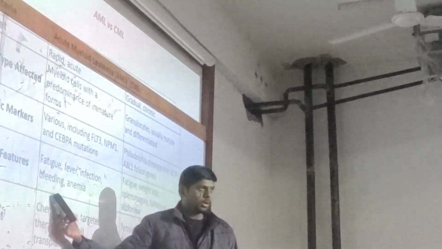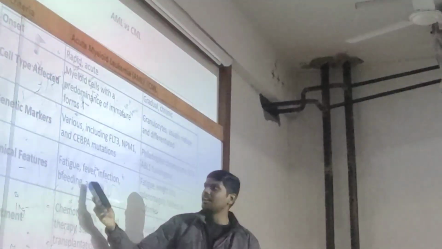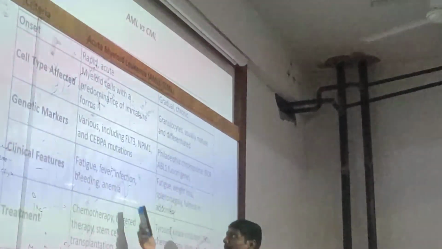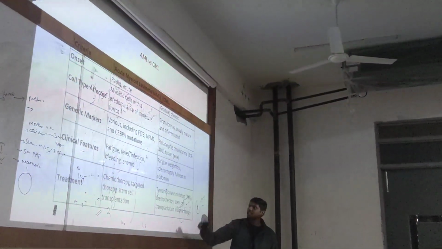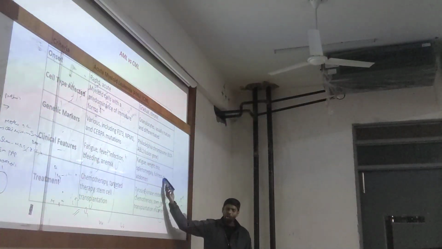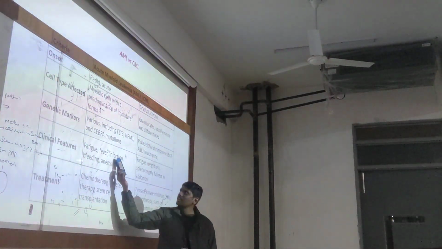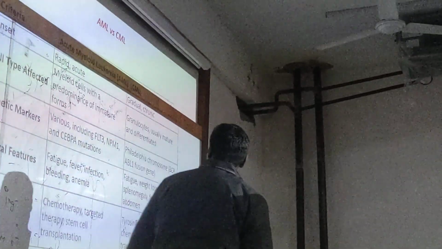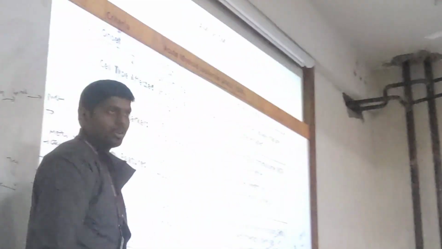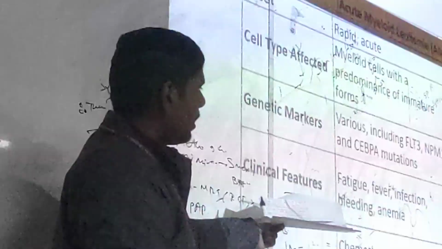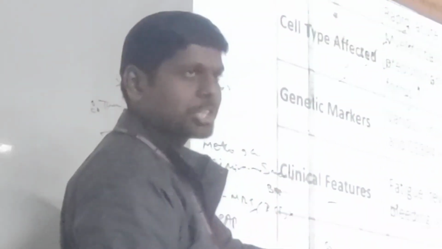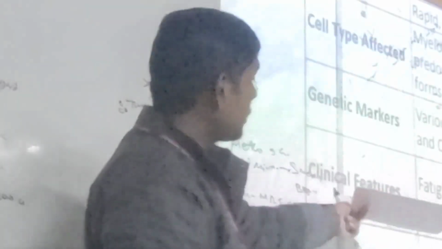Obviously, in cancers there will be bleeding and anemia, fatigue, fever, infection. Whereas here weight loss and splenomegaly can be seen. Chronic: weight loss, splenomegaly; acute: infection. Keep in mind, it is because of these symptoms we will be misdiagnosed. We will think these are anemia only. I have weight loss, maybe malnutrition. But that is not the reason. It's because of cancers, okay?